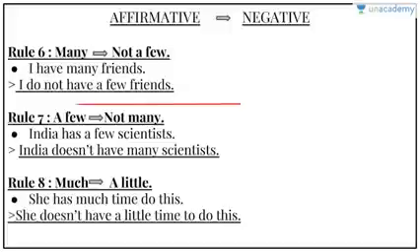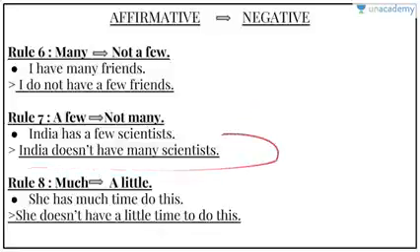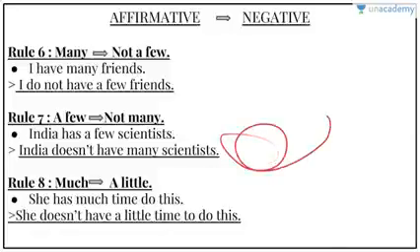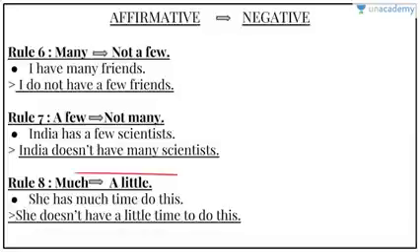We have rule 7, a few with not many. India has a few scientists, which is actually not true, but as an example, India does not have many scientists, right? So it is easy. We have to replace a few with not many.